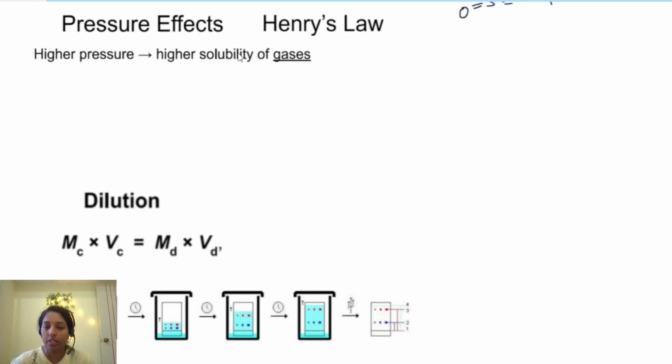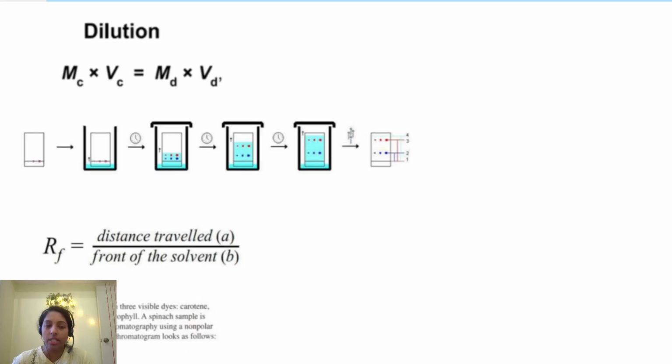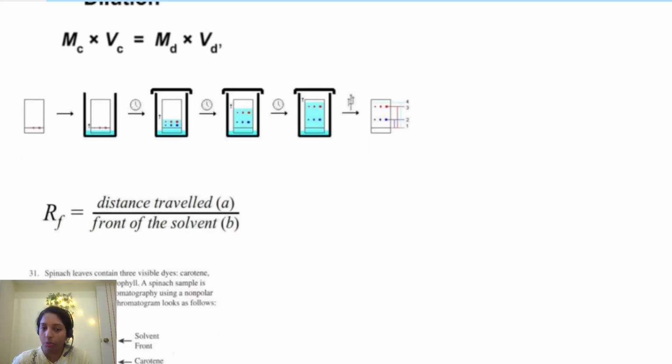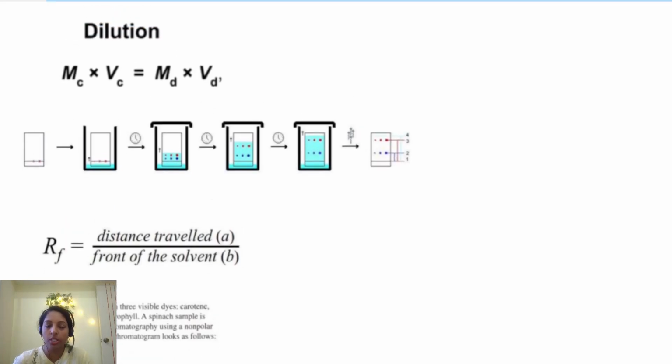And then they may ask about the effect of pressure on solutions, like Henry's law: the higher the pressure, the higher the solubility of gases. Only for gases can we apply Henry's law. Also in this chapter you can study the dilution equation, M1V1 = M2V2. Before dilution and after dilution, the number of moles is the same, right? The number of moles will not change.